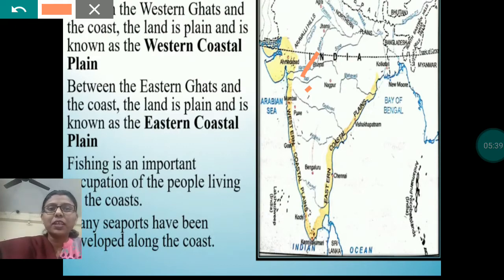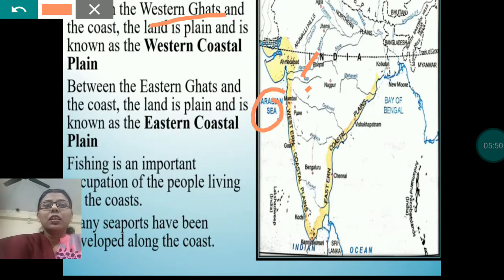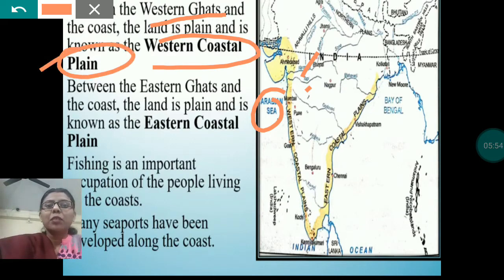In chapter 5 we had read. So, the plain between Western Ghats and the Arabian Sea is known as Western Coastal Plain, whereas between Eastern Ghats and the coast, the land is known as Eastern Coastal Plain.